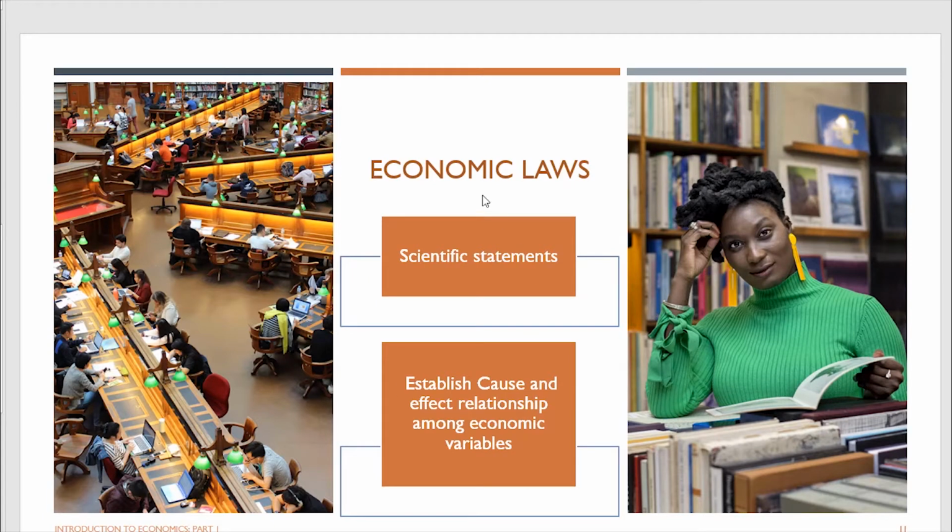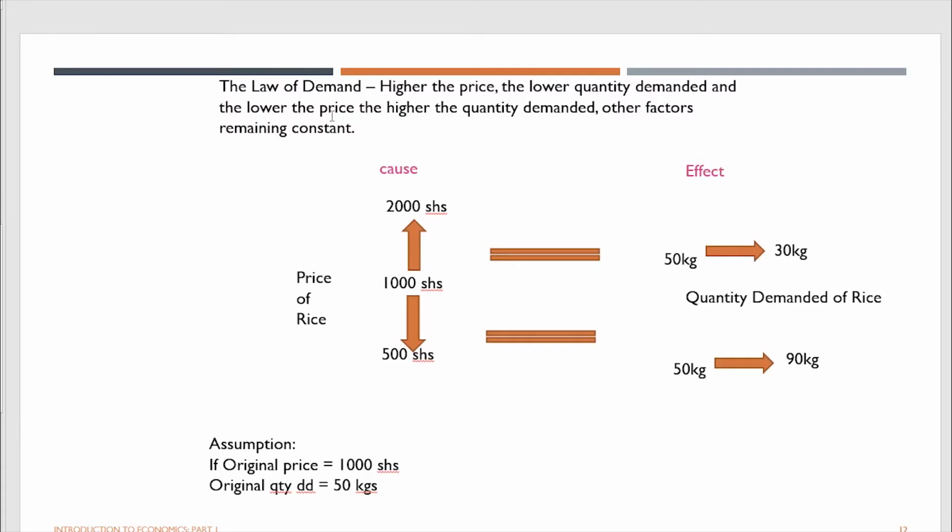So let us look at the economic laws, for instance, the law of demand. This is a scenario where we have, let's say, the price of rice. The price of rice is 1,000 shillings. If this price were to increase from 1,000 to 2,000, you find that the quantity demanded will reduce from 50 to 30 kilograms.